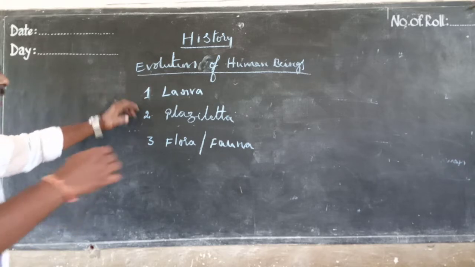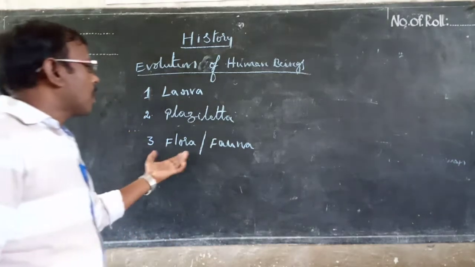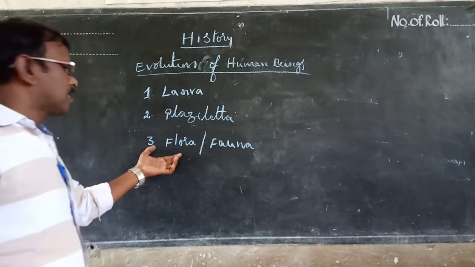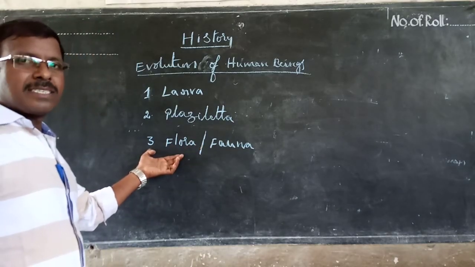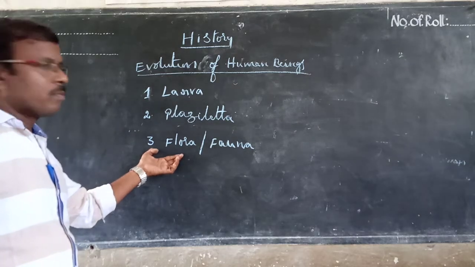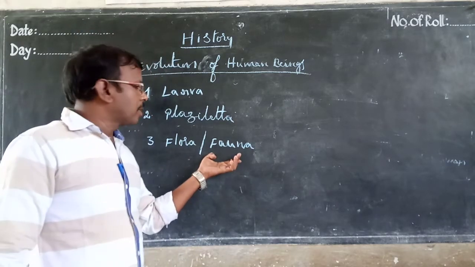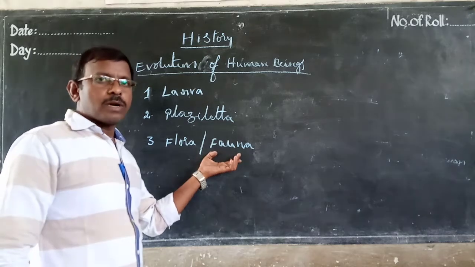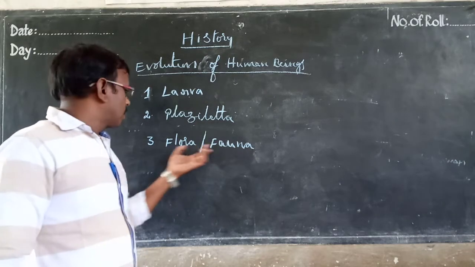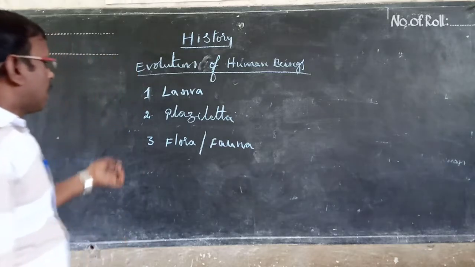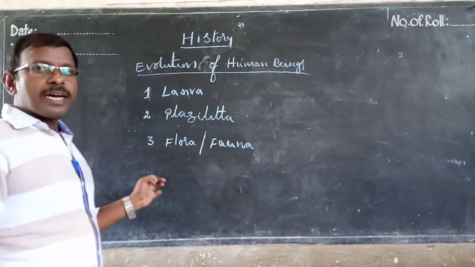And this placenta again formed as flora and fauna. Flora means trees, vruksha jati in Telugu. Fauna means animals, I mean living beings, human beings, animals, whatever. Fauna, jantu jati in Telugu. Okay, like that, flora and fauna came.